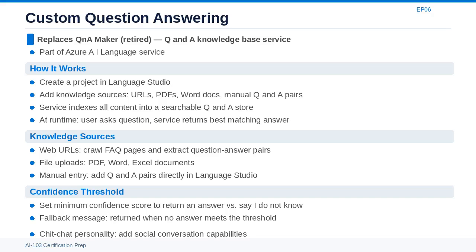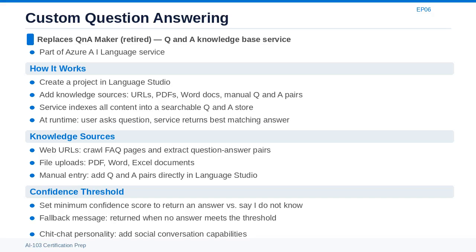When a user asks a question, the service finds the best matching answer and returns it along with a confidence score. You add knowledge from multiple sources. You can provide URLs to FAQ pages, upload PDF or Word documents, or enter Q&A pairs manually in the Language Studio interface. The confidence threshold is an important setting. You define the minimum score an answer needs to be returned.